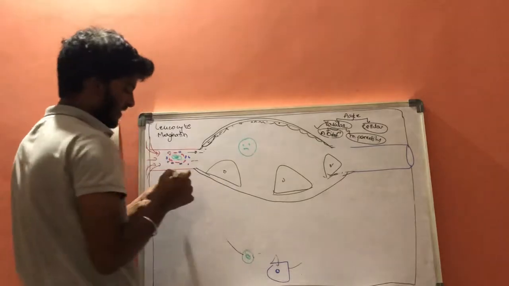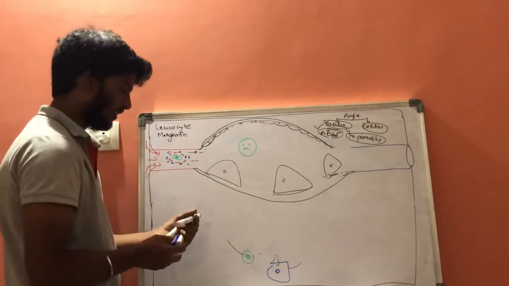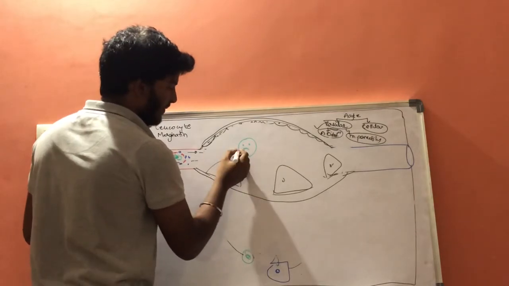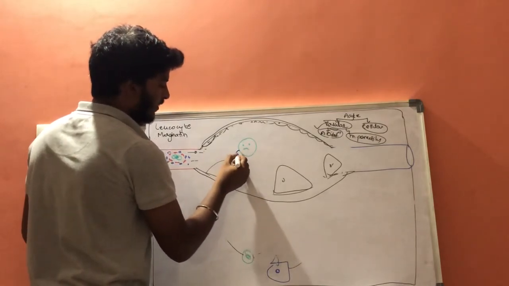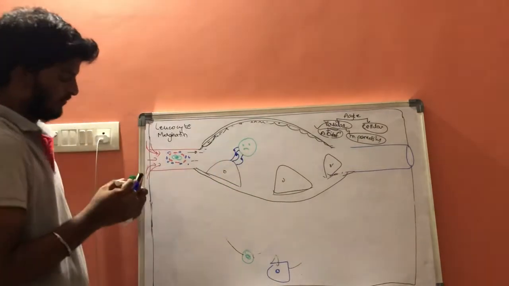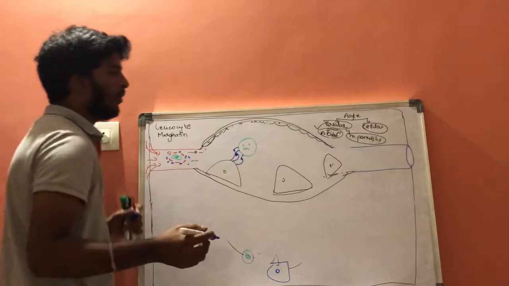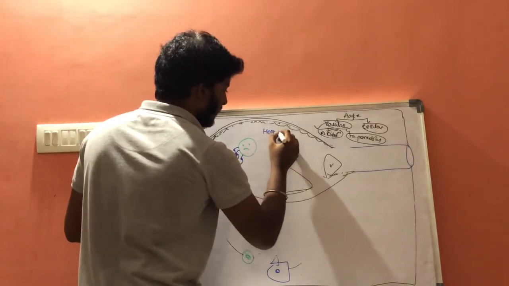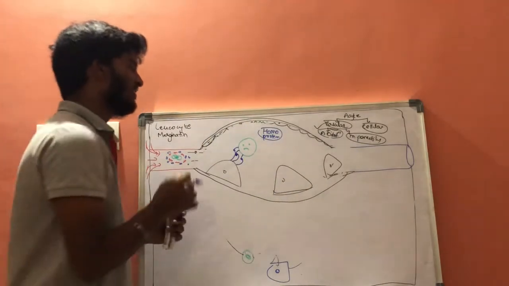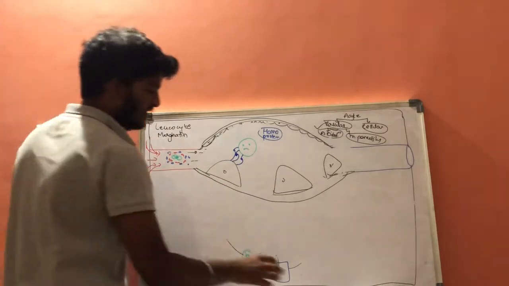This is a white blood cell, which is attached to the endothelial cells with the help of integrins. Now, after attaching, there will be release of special proteins called homoproteins, which are released from the adjacent cells of endothelial cells.